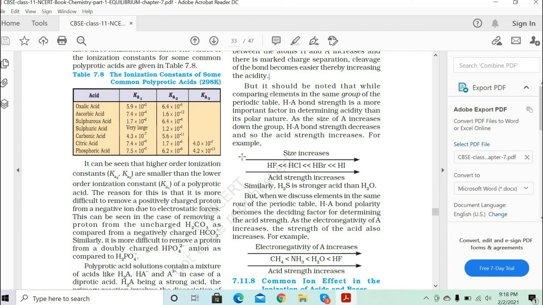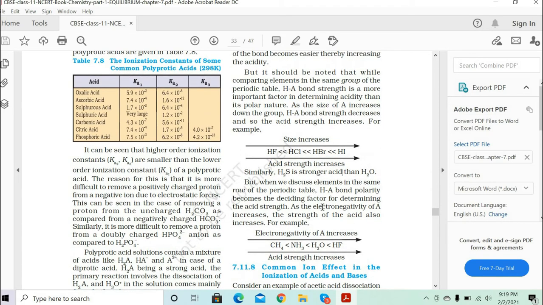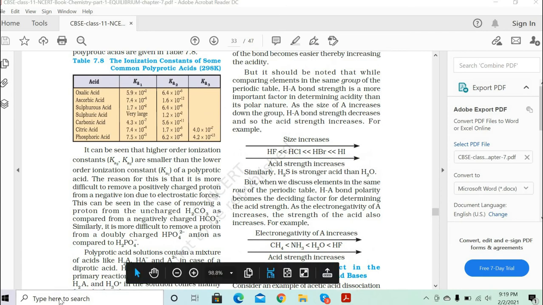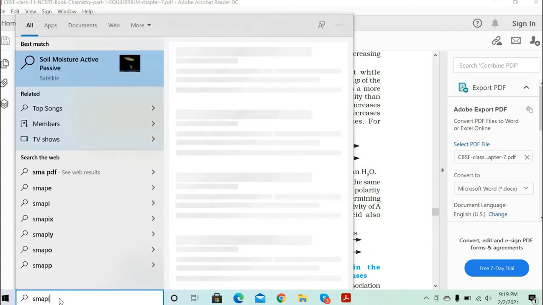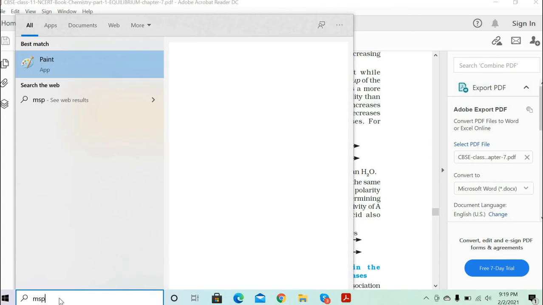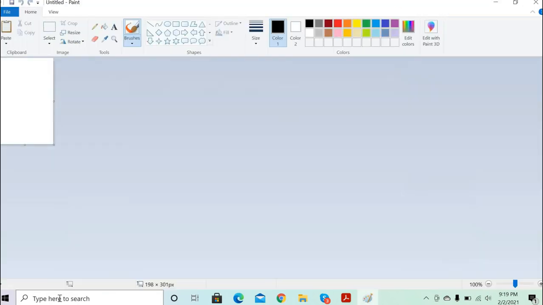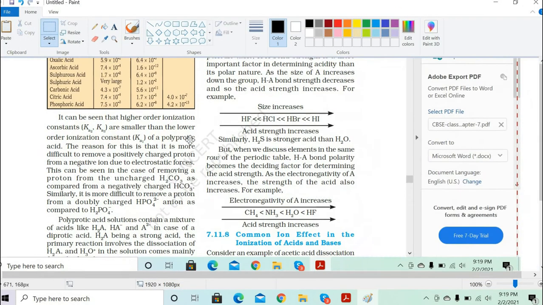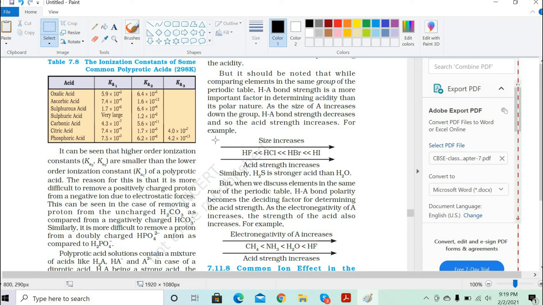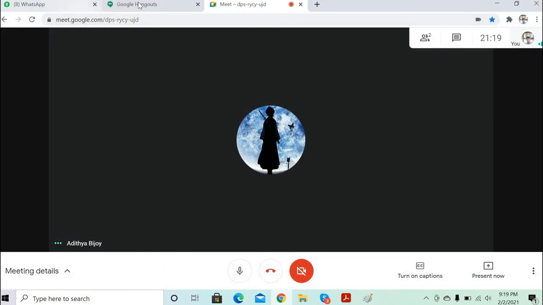Clear? So write down this part now. As you go down the group, the strength of the acid increases. Got it? So you must write down what happens when you go down the group. This part is quite important. Once you write this part, then we are done.